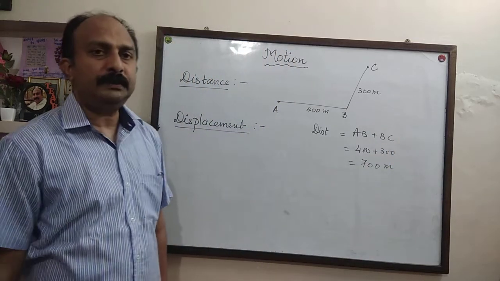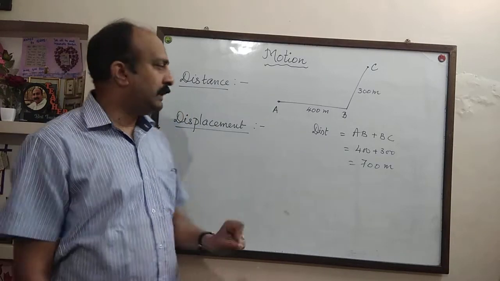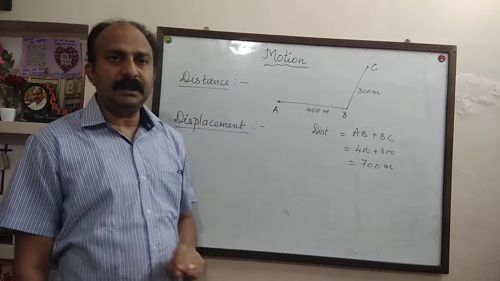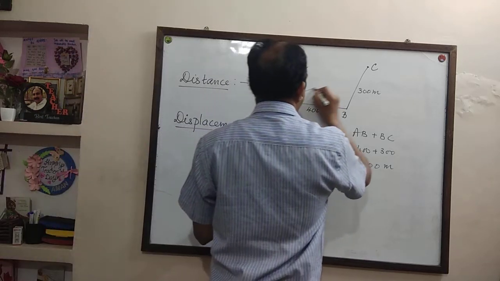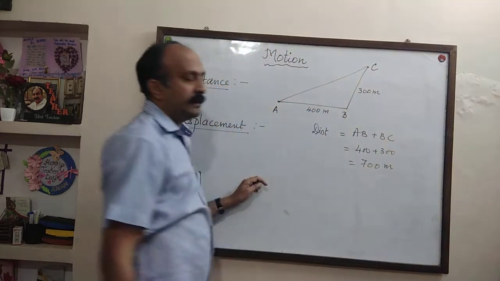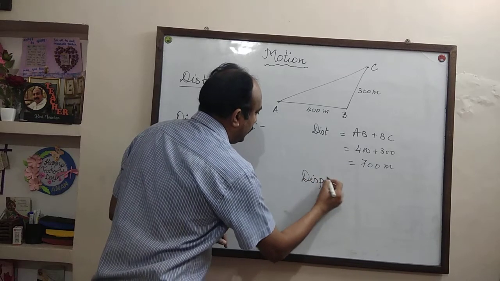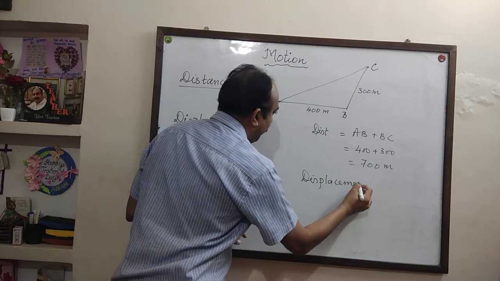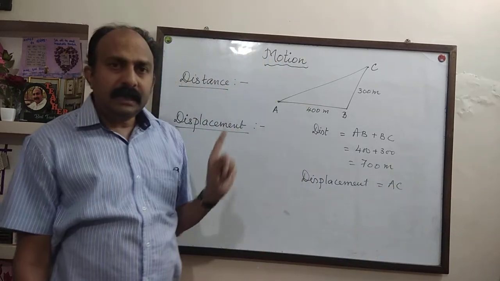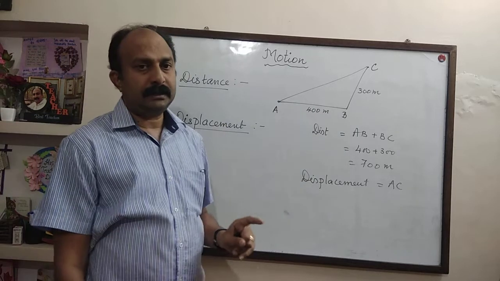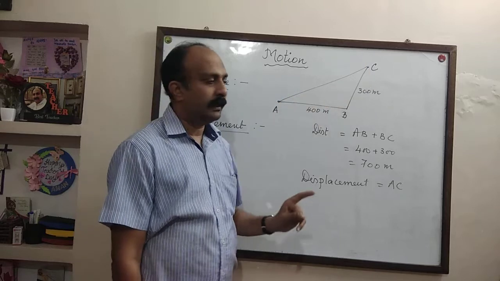But what is the displacement? Displacement is the shortest distance between the starting point and the finishing point. That means AC is the displacement. Of course, this AC will be less than 700 because A to B is this way, then B to C is this way.